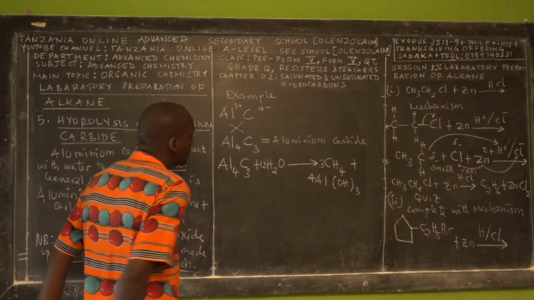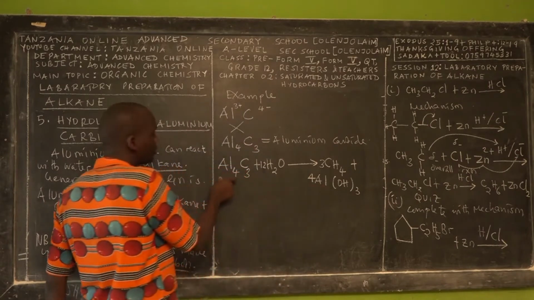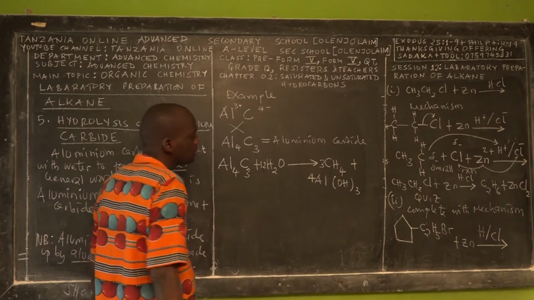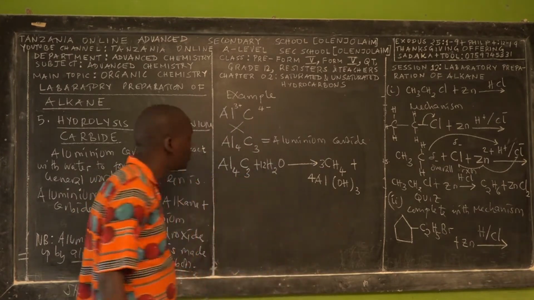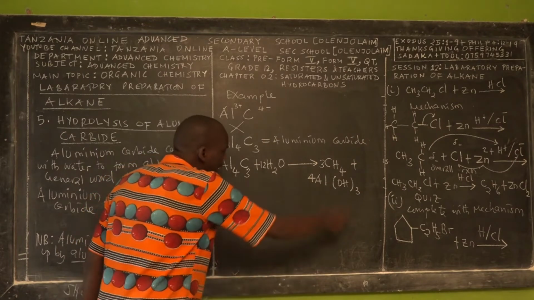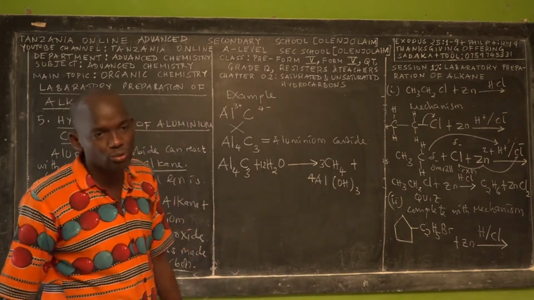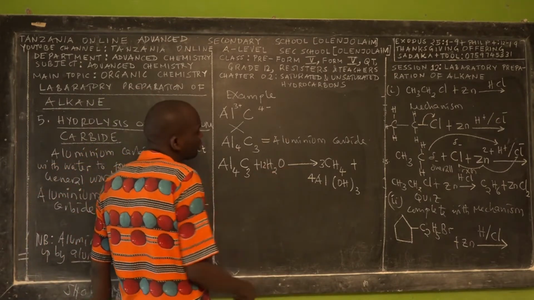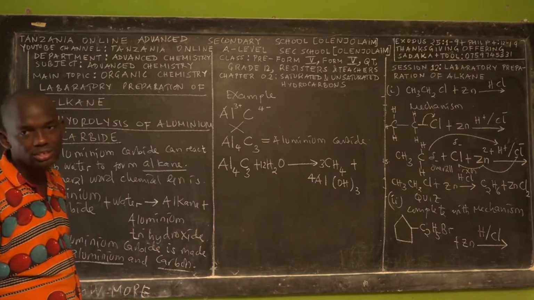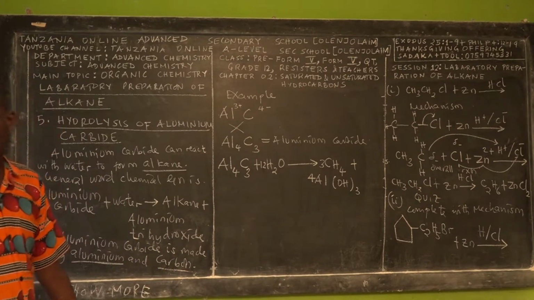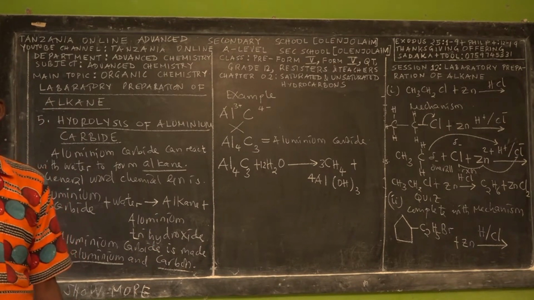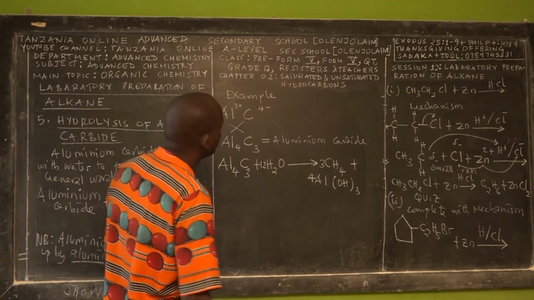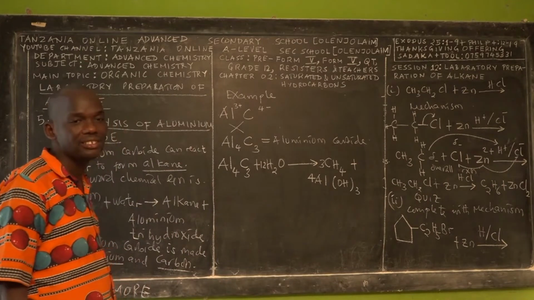But how about the number of aluminium? You have 4 atoms of aluminium, 4 atoms of aluminium. Right? 3 atoms of carbon, 3 atoms of carbon. And we have 3 atoms of oxygen times 4, which makes 12 atoms of oxygen, and here we also have 12 oxygen, so the equation is already balanced. Right? We don't have any other chemical reactions, it's only this one. So this method prepares only methane.